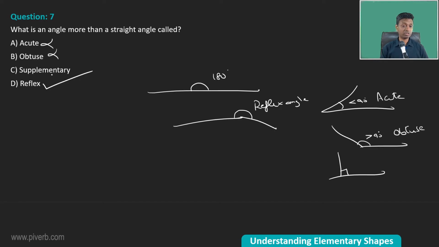One angle cannot be a supplementary angle. When you have two angles, x and y, such that both of them add up to 180 degrees, then they are supplementary angles. You cannot say 70 degrees is a supplementary angle. You can say 70 and 110 are supplementary angles. When two angles add up to 180 degrees, they are supplementary angles.